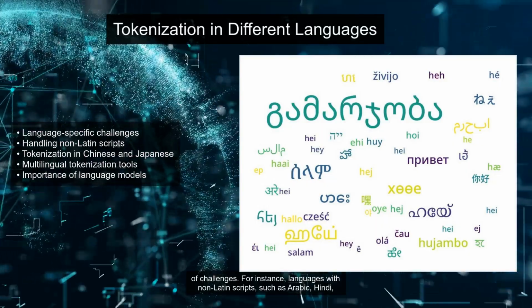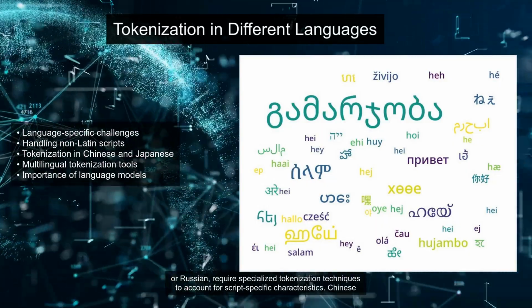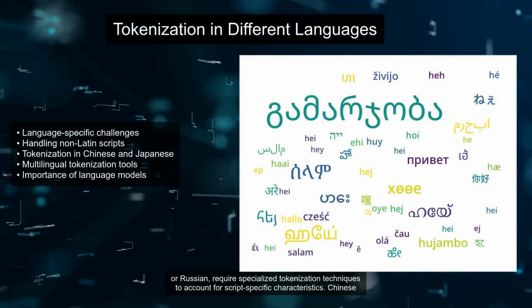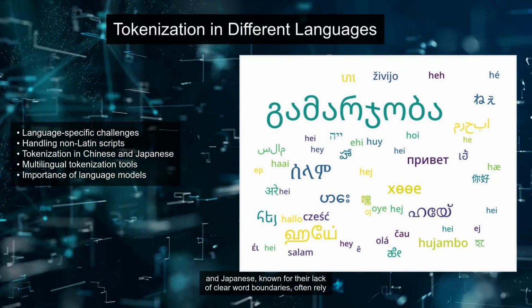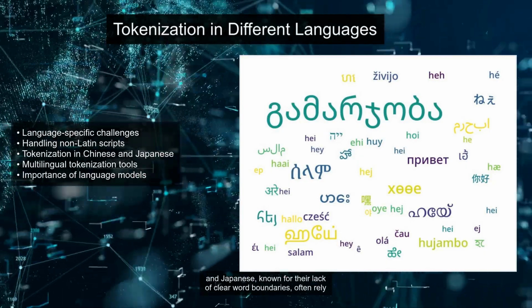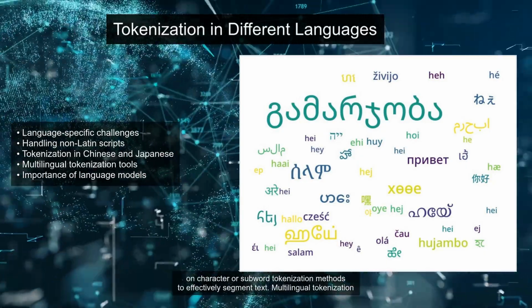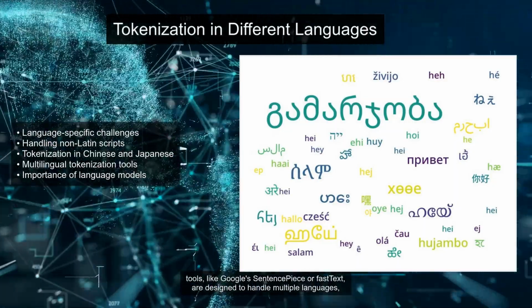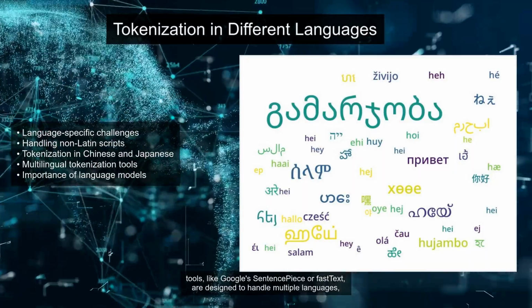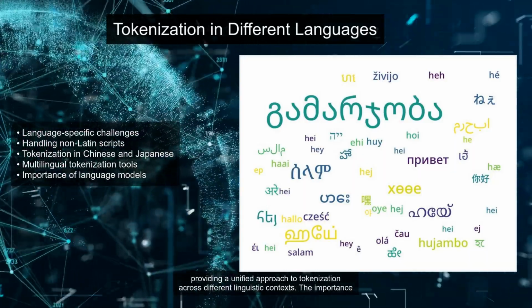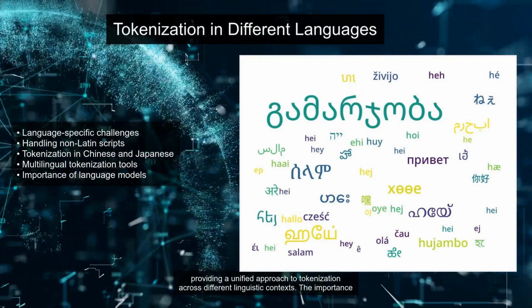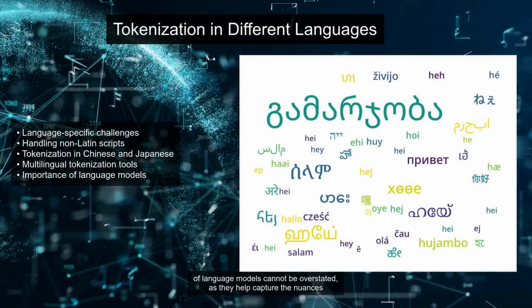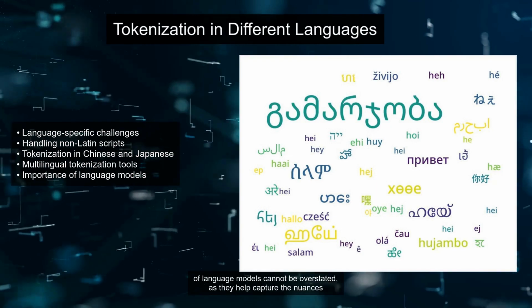For instance, languages with non-Latin scripts, such as Arabic, Hindi, or Russian, require specialized tokenization techniques to account for script-specific characteristics. Chinese and Japanese, known for their lack of clear word boundaries, often rely on character or subword tokenization methods to effectively segment text. Multilingual tokenization tools, like Google's SentencePiece or FastText, are designed to handle multiple languages, providing a unified approach to tokenization across different linguistic contexts.